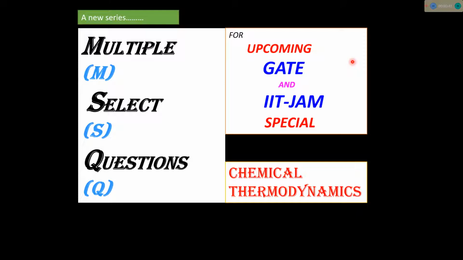this type of questions or discussing this type of question answer will not be helpful for other competitive exams like CSIR NET, BARC or any other competitive exam in chemical science. So this series of question answer discussions, means MSQ series, will be special for GATE and IIT-JAM, but it will also be helpful for other competitive exams in chemical science. So let's start the first question in the MSQ series from chemical thermodynamics.